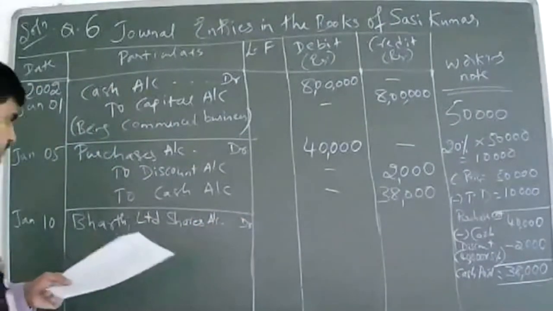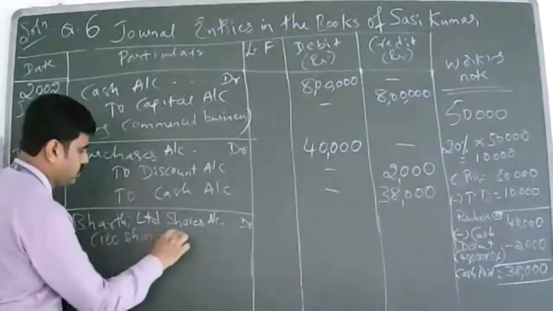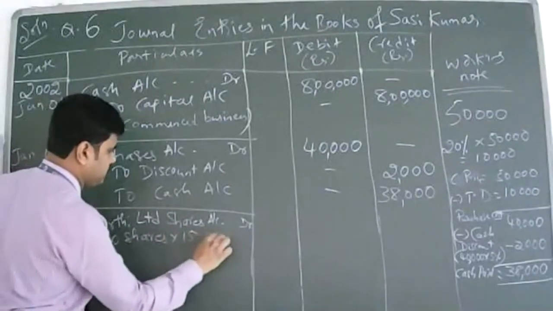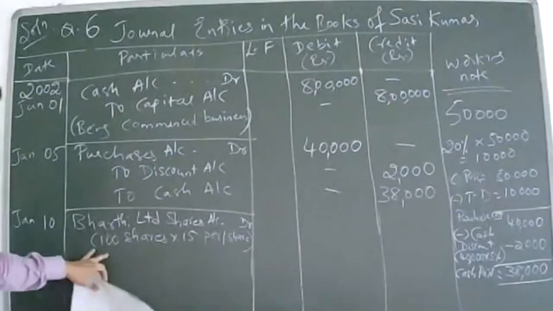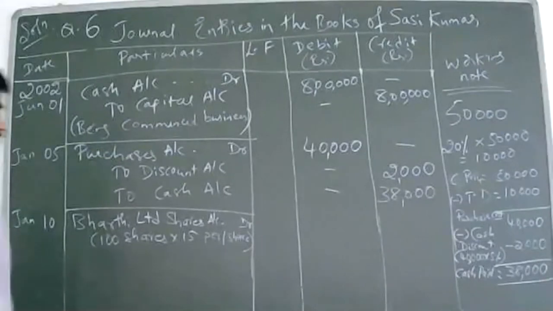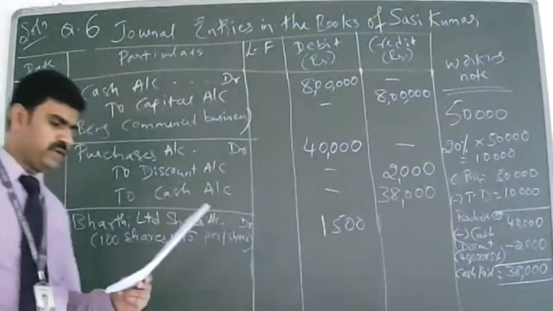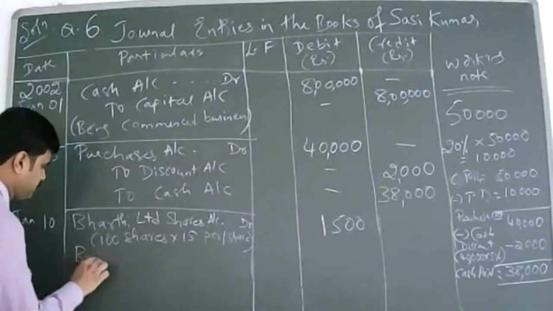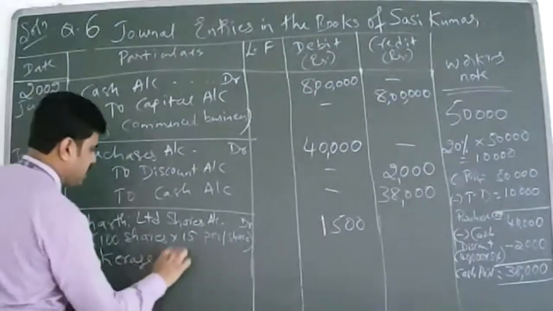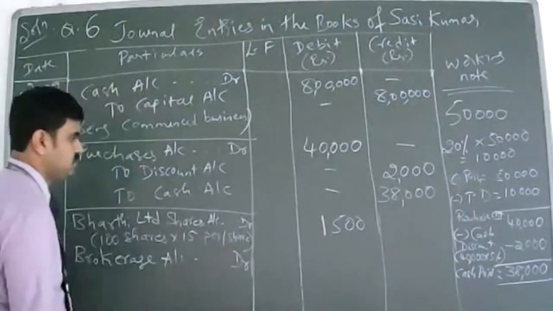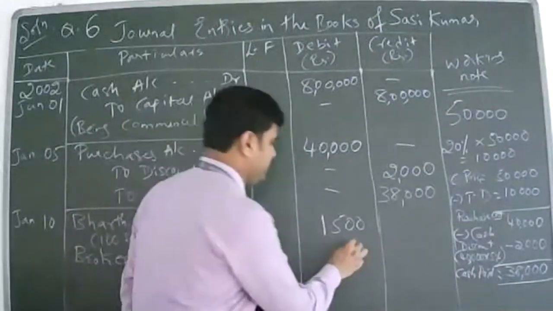How much do you calculate? 100 shares into 15 per share, that is 1,500 debit. Then brokerage account debit, 25.